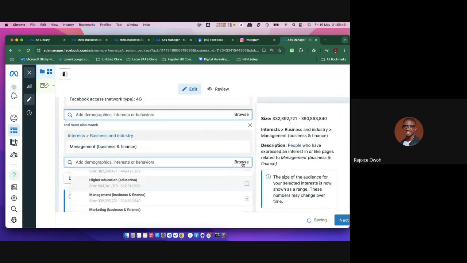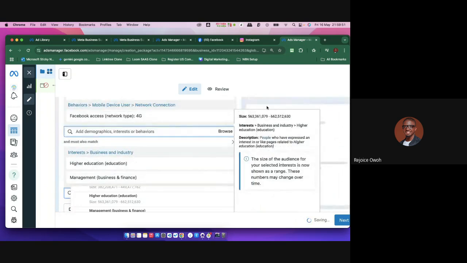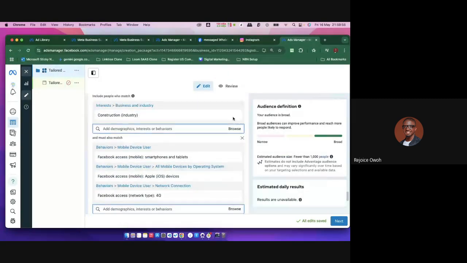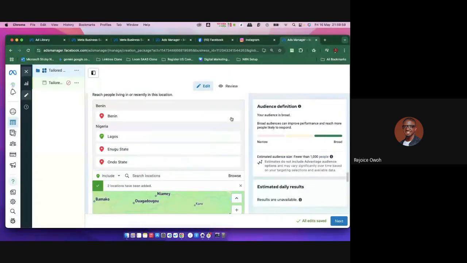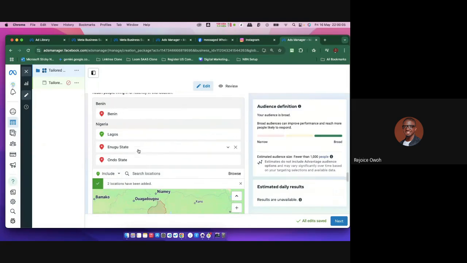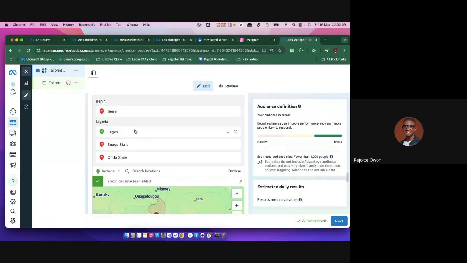You can keep defining this as much as you want, guys. But why I'm saying this is so that you guys can understand how it works. Let me zoom out so you guys can see my whole idea now. Watch this, guys. The whole thing I just did is this. I came here and said, okay, Facebook ad manager, look for people that are in Lagos, right? We can also expand to other areas because sometimes Lagos is just a region. It may expand a little bit, right? Same people that are in Ogun State and our Lagos environment. Now, make sure they are not in Benin. Make sure they are not in Enugu. Make sure they are not in Ondo.